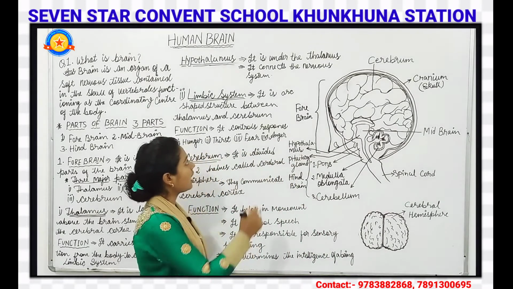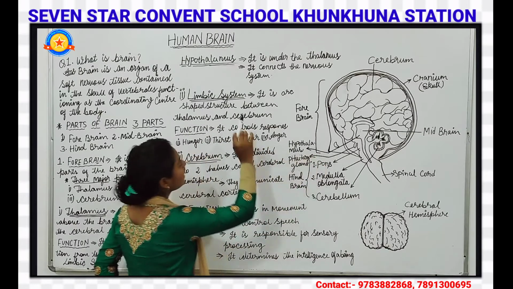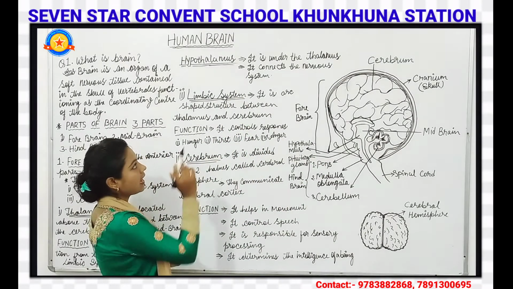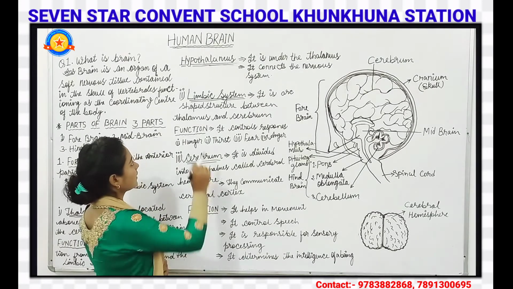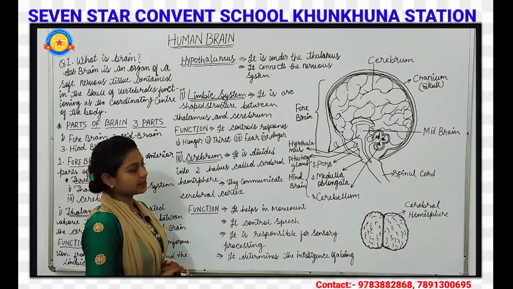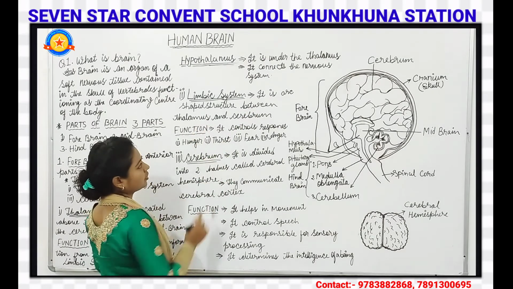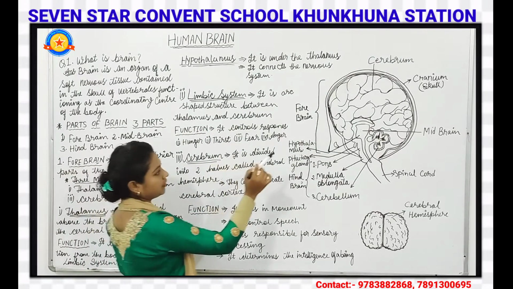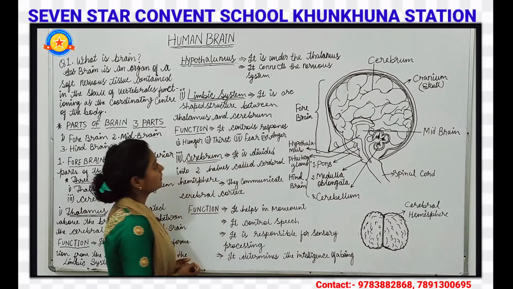Next we have the hypothalamus. It is just under the thalamus, and it connects the nervous system. The second part of the forebrain is the limbic system. This limbic system is an arc-shaped structure between the thalamus and the cerebrum.